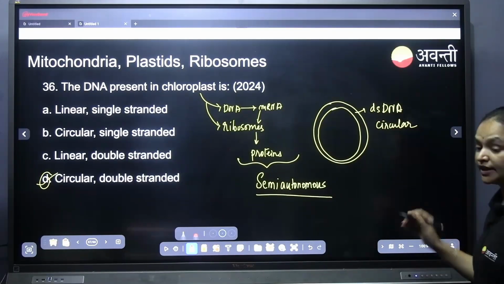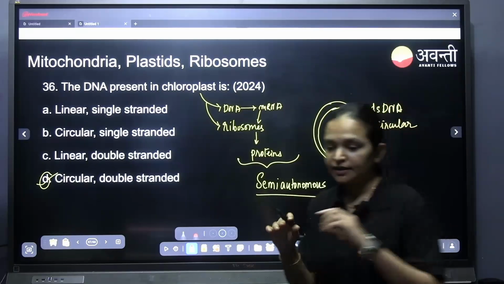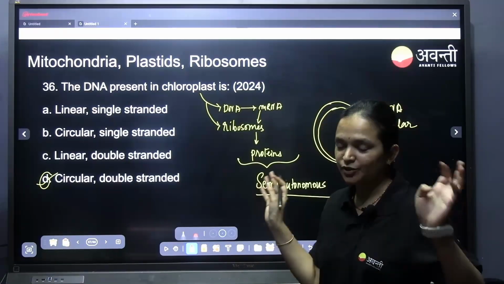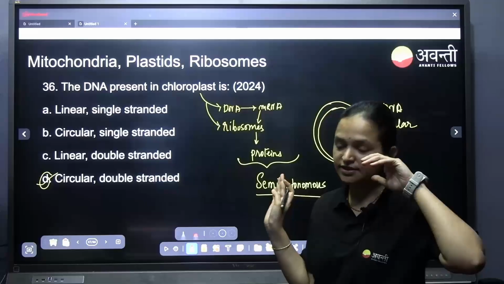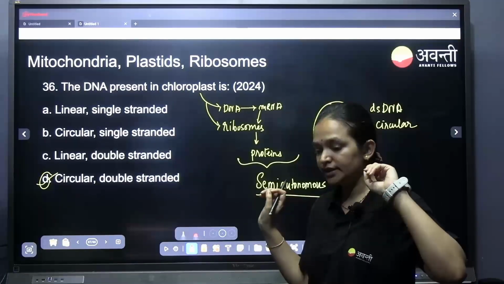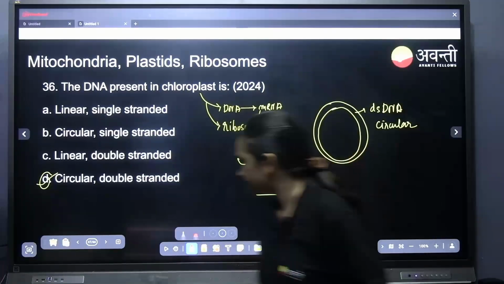It's a circular DNA. It is not linear DNA like the nuclear DNA. Nuclear DNA is linear. The chloroplast DNA is circular and it is double stranded.